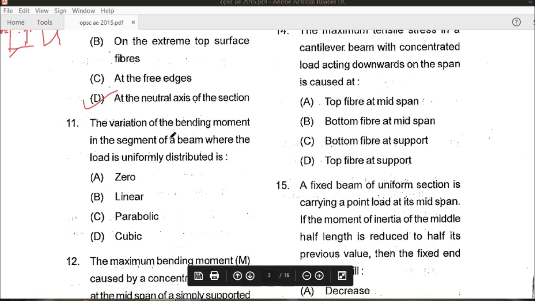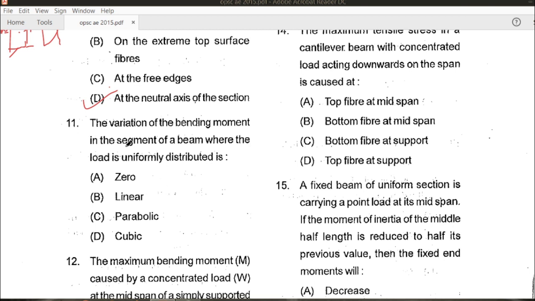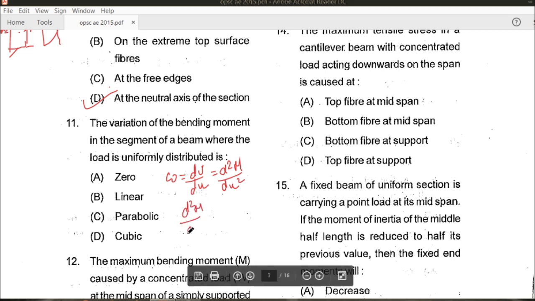The variation of the bending moment in a segment of a beam where the load is uniformly distributed: we have to see the variation of the bending moment in a segment of a beam where the load is uniformly distributed. If the load is uniformly distributed, then W is equal to dV upon dx, and this is equal to d2M upon dx square. So indirectly, we can say d2M upon dx square is equal to W.